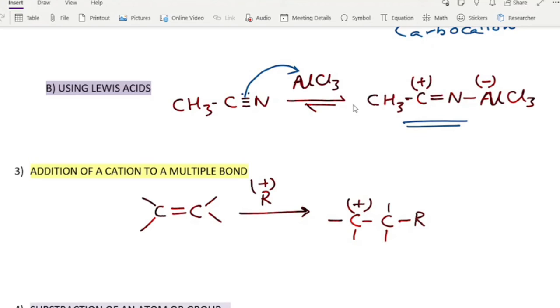Now either of these two carbons, depending on their nature, accepts this R plus, and a positive charge comes to the other carbon. Here this R plus is attached to the second carbon and a positive charge comes to the first one, and therefore we get a carbocation.